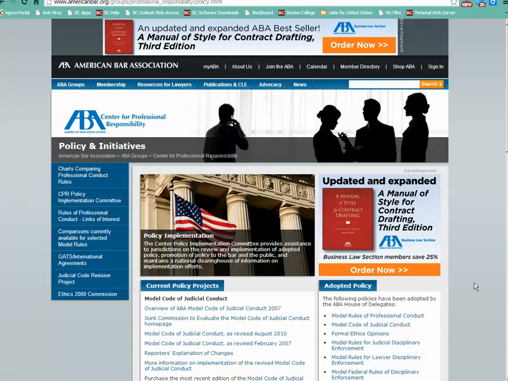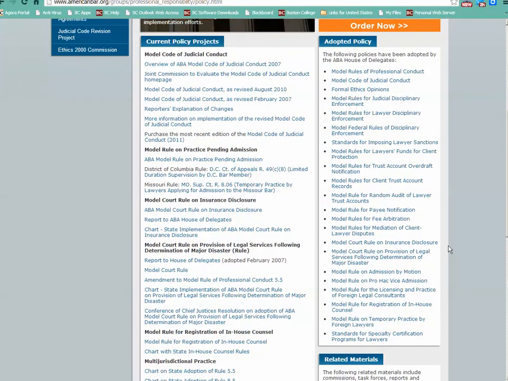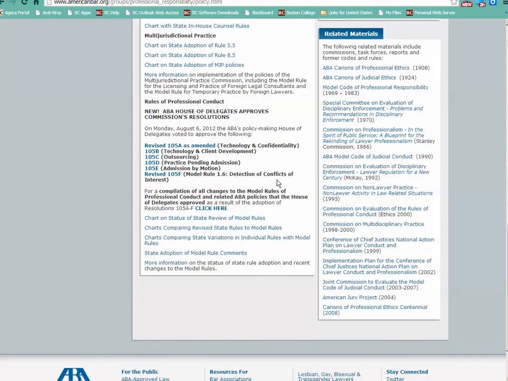So I'm on the ABA Center for Professional Responsibility on their policy page. And over on the right, you can see we have the Model Rules of Professional Conduct. That was that unannotated free version we were talking about earlier. And we were talking about how to tell the difference of the states adopting what the rules are and how they're different in the states.